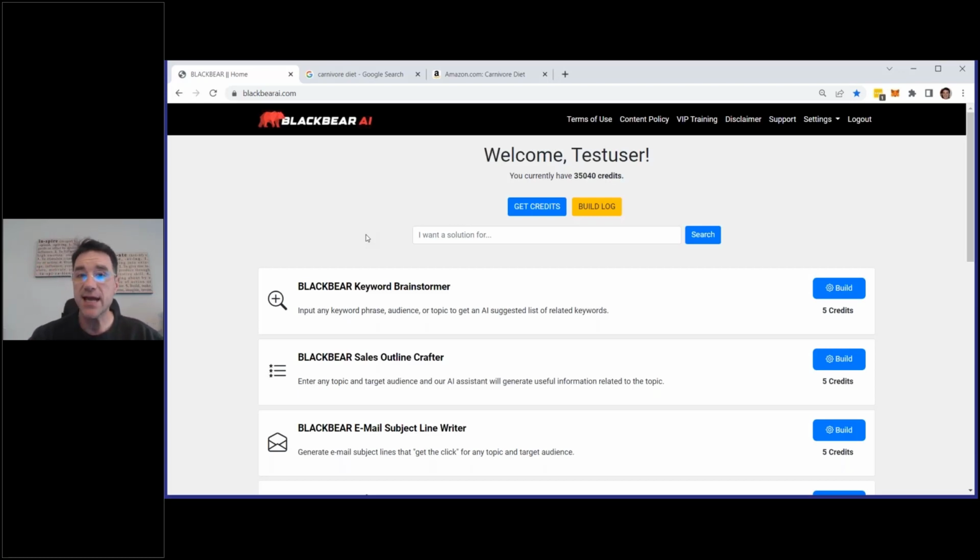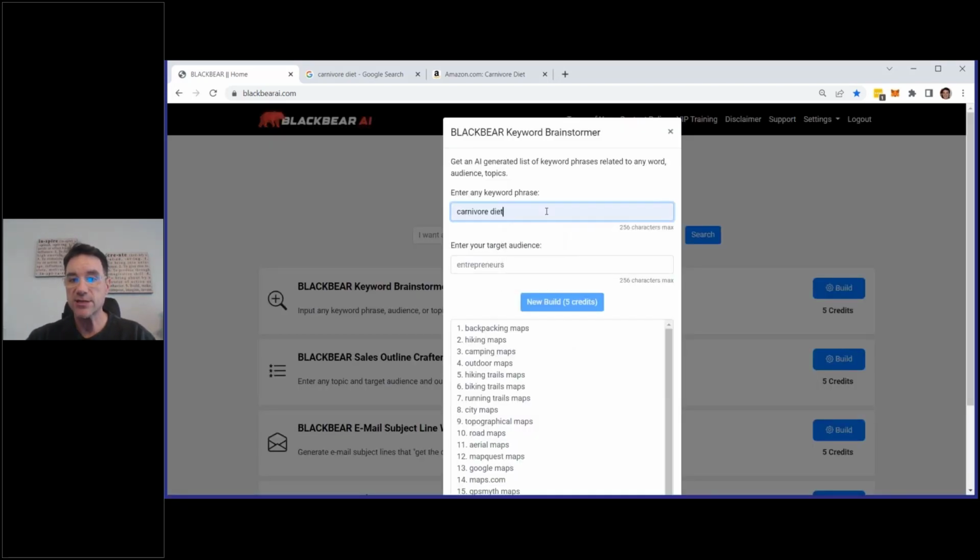Now, that being said, back to keyword research, here's what I do. If I want to generate keywords right there, right at the top, very, very simple. I'm just going to go here. I'm going to click on build. I'm going to drop in something like, how about carnivore? There it is right there, carnivore diet. And let's say it's just dieters. I just type in a couple of words. And in under 5 seconds, you'll see it for yourself.